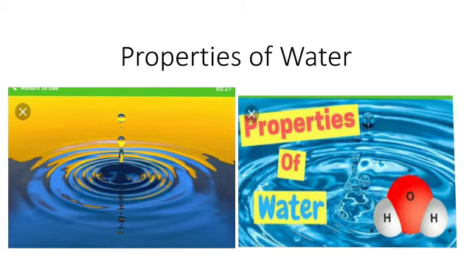Now see students, water occurs in liquid state under ordinary conditions. Water is a fluid substance. It goes from one place to another place. It can flow. Water does not have its own shape but has a volume.